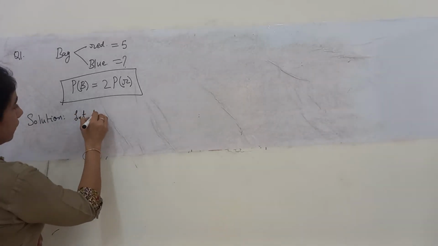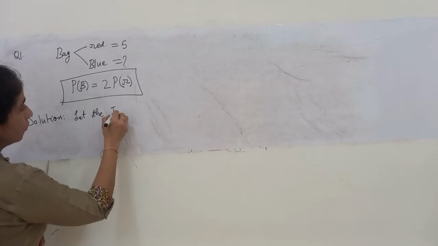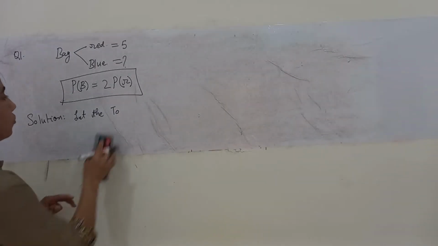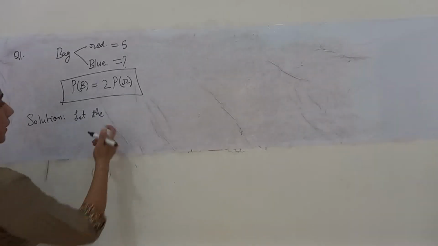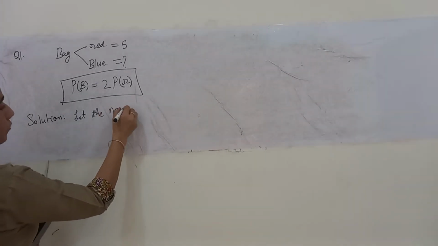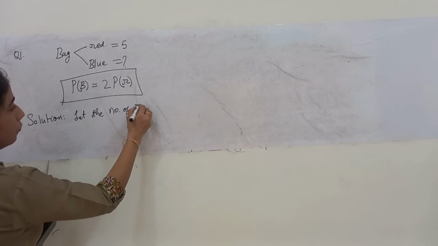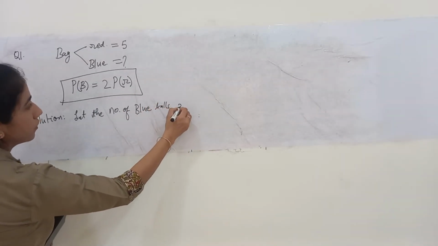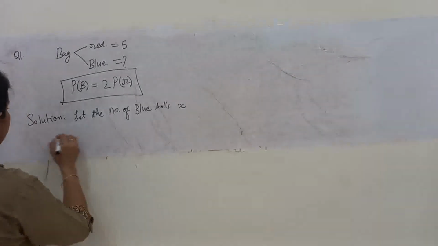Solution. Let the number of blue balls be, as we do not know, so we will assume x.